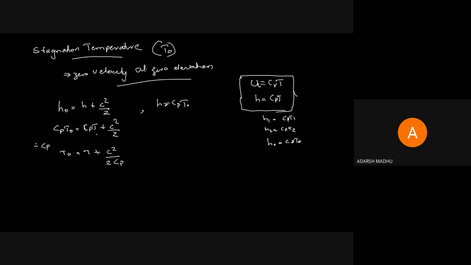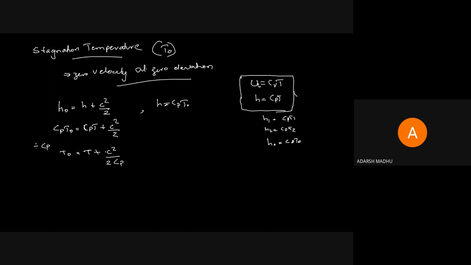Dividing by Cp, it cancels here and Cp comes here. Then T naught equal to T plus C square by 2 Cp. It is the first equation, T naught equal to T plus C square by 2 Cp. This is not a final equation that you want to study.